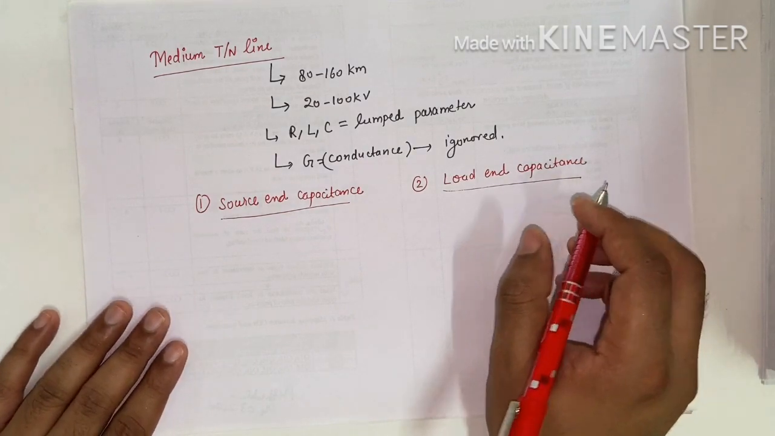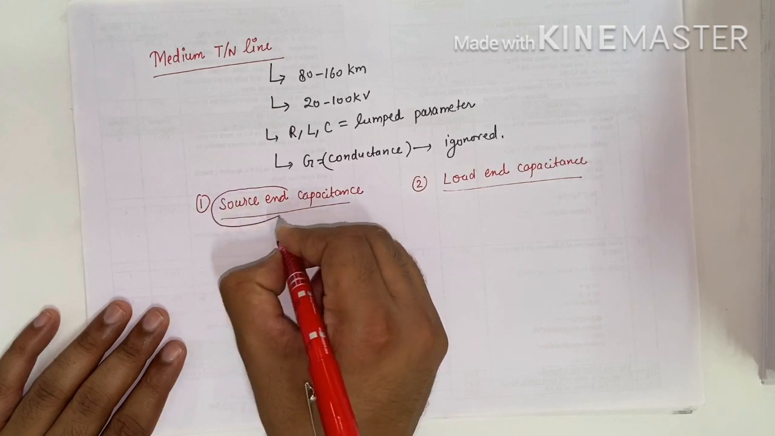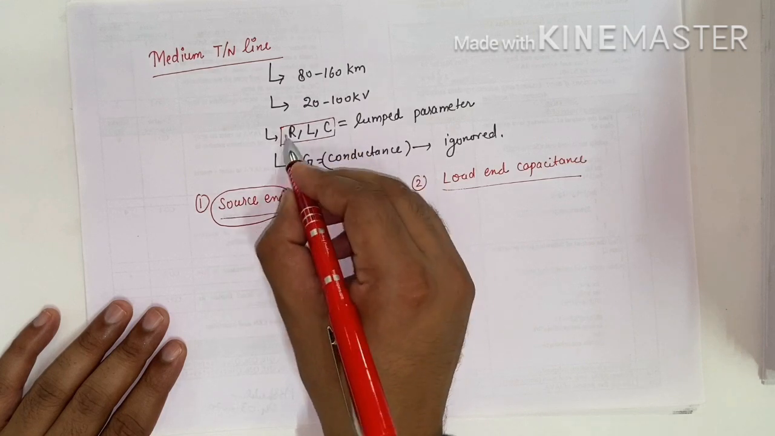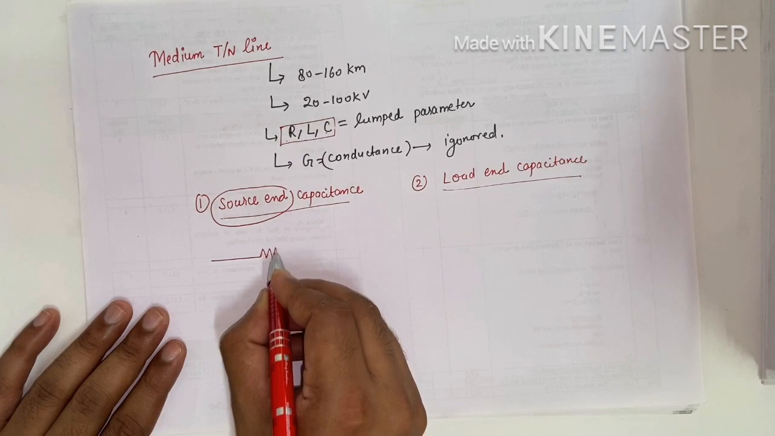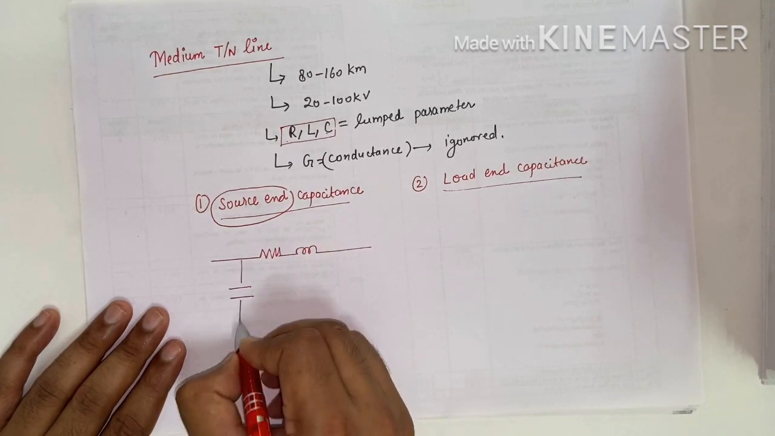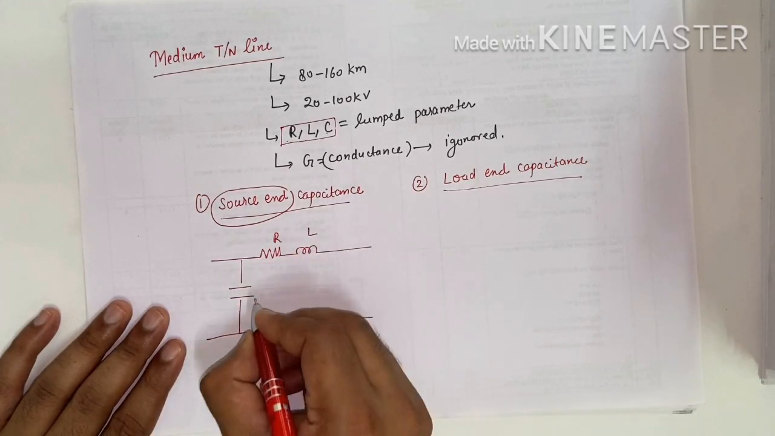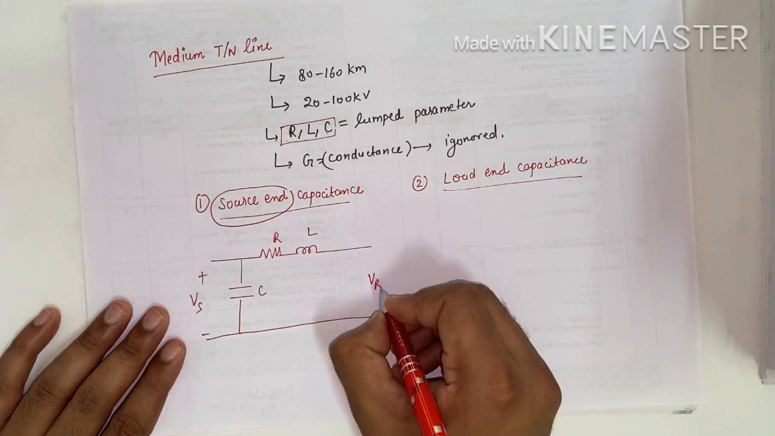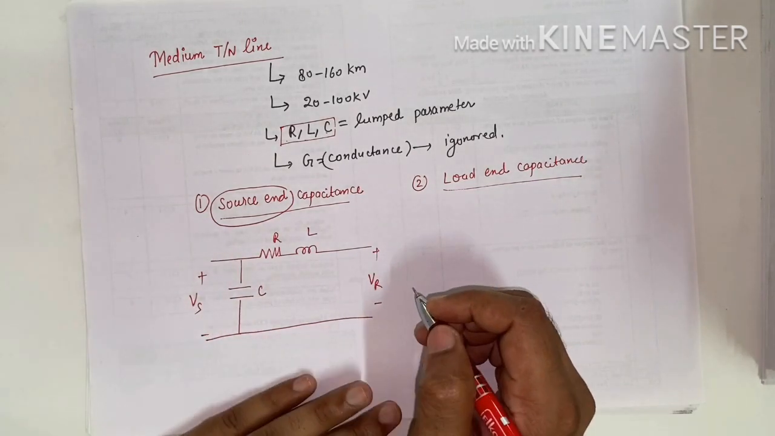Now we will see what you understand by source end capacitance. Here we use capacitance at the source side. We have three parameters here: resistance, inductance and capacitor. So we draw this as the resistance, this as the inductance and this as the capacitance. In this way we have drawn the equivalent, with the sending end voltage and the receiving end voltage. So this is the source end capacitance equivalent diagram.